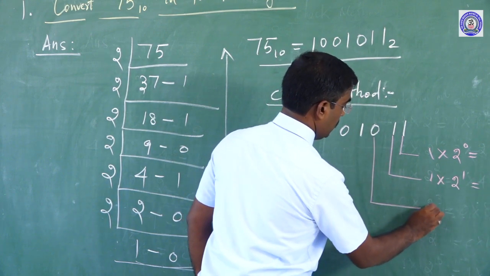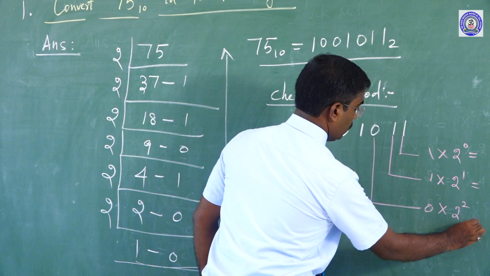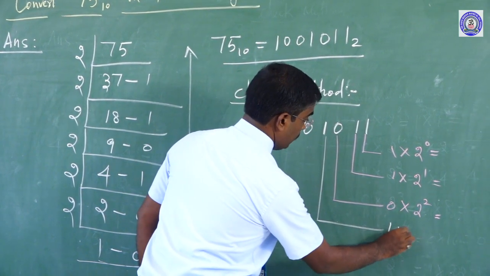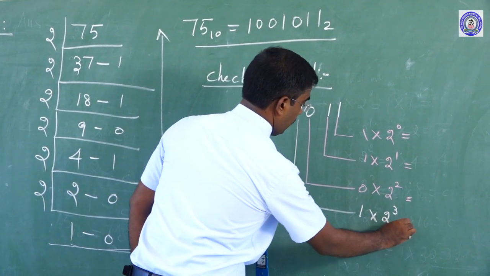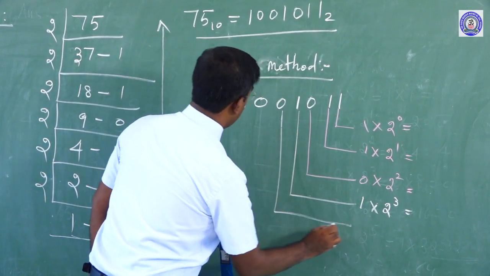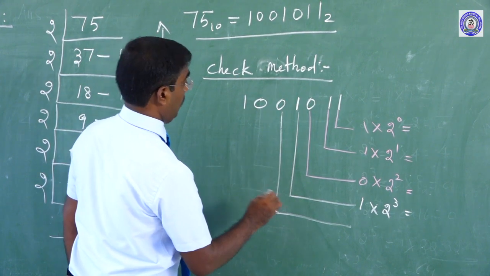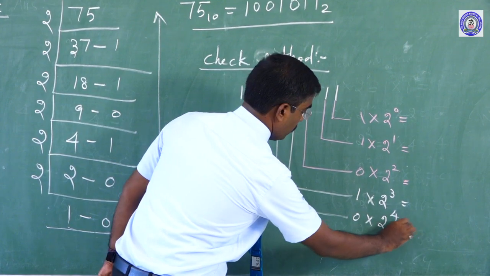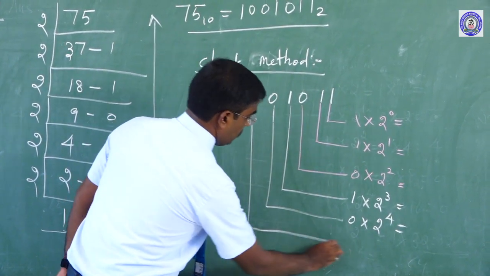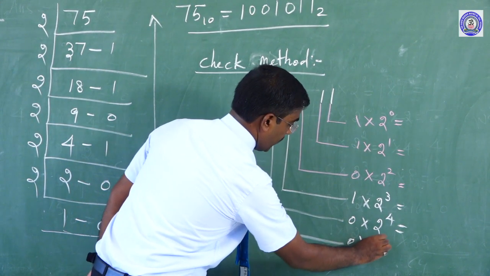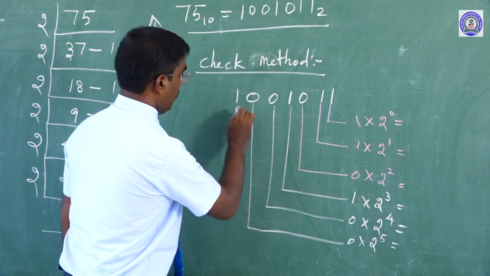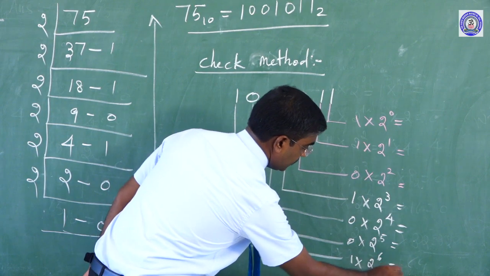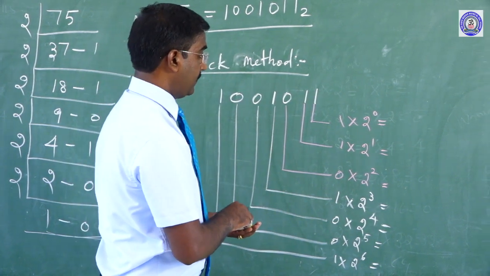Here also 2 to the power of 2. Here 1 into 2 to the power of 3. Here 0 into 2 to the power of 4. Here 0 into 2 to the power of 5. Here 1 into 2 to the power of 6. One by one, can I say now?